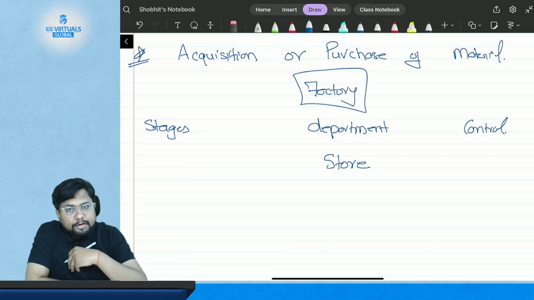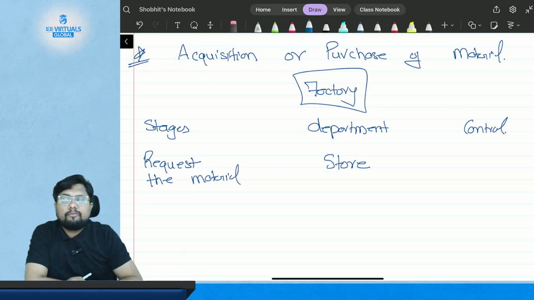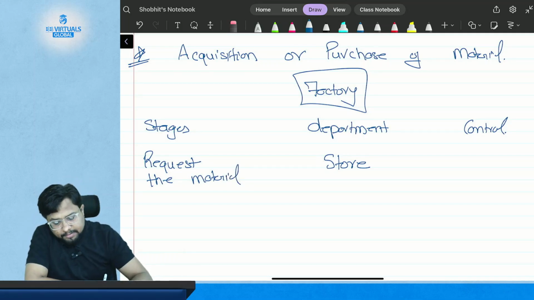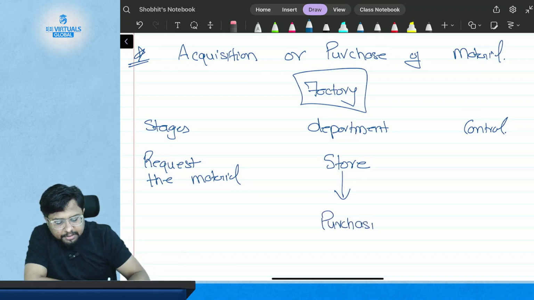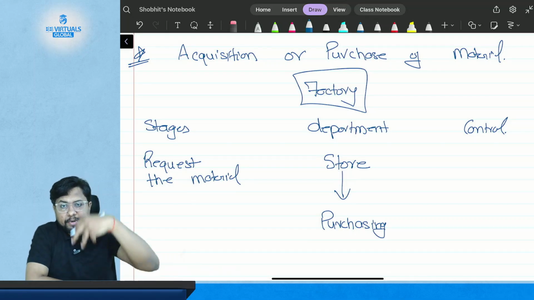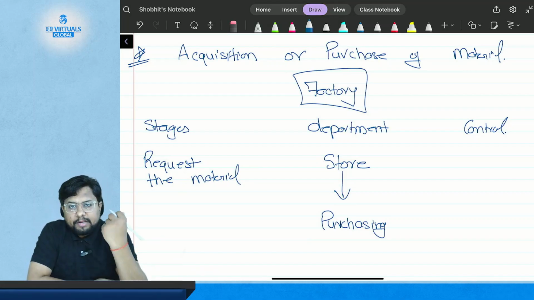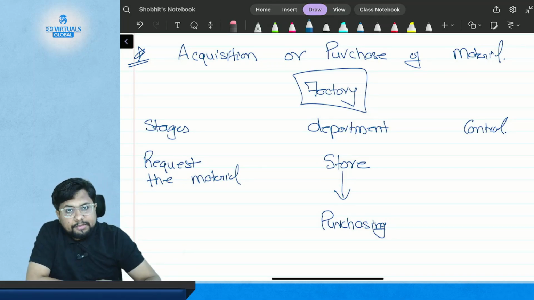So what will the store department do? They will request the material. From whom will they request? They will request the purchase department. The store department will request the purchase department to please get the material. So what is the control here?